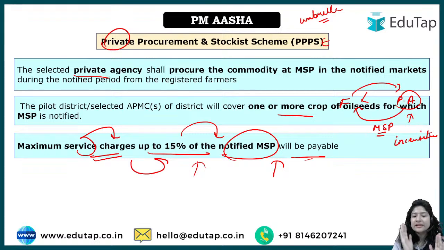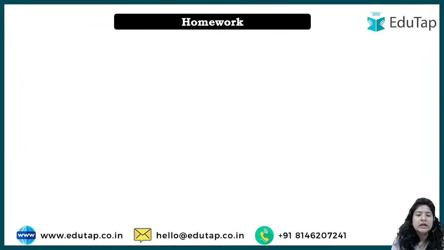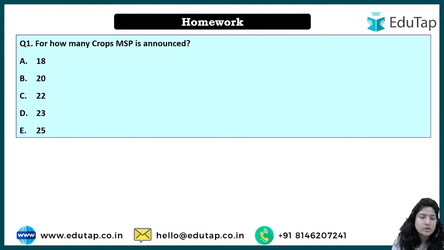And there is a service charge, a figure that you can keep in mind: a service charge of up to 15% will be given to the private agency, because the private agency would also want to benefit. Nobody is doing charity over here. So the government is currently providing that incentive. Maybe in future this becomes a lucrative business for private agencies, and the government will remove the incentive, but currently they are providing it. So this was the scheme, and there's homework in front of you.